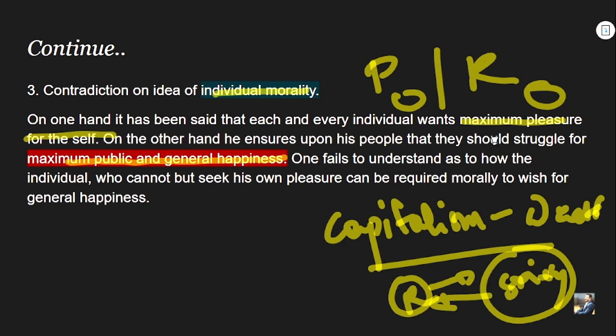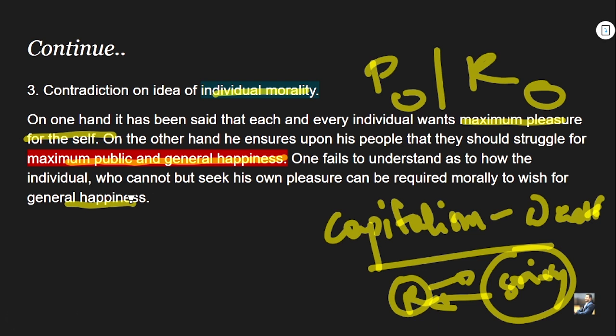On the one hand, man wants to maximize his pleasure, but on the other hand, as said by Locke, there is a sense of reason in man as well, which ensures that man also takes into consideration the interest of society or the general happiness of the people. So one fails to understand how the individual who cannot but seek his own pleasure can be required morally to wish for the general happiness. So this is not something logical, right?